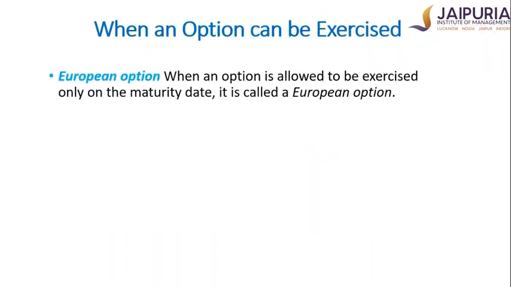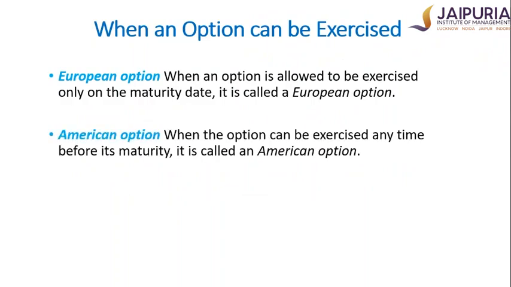Moving further, options are also categorized in two ways. As I mentioned, there's an expiry date. If the option can be exercised only at the end, then those kinds of options are called European options.